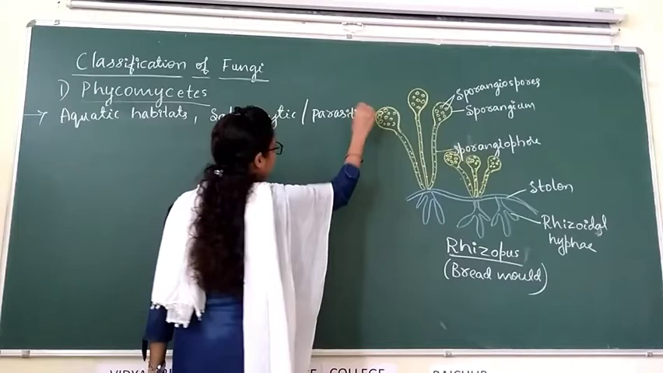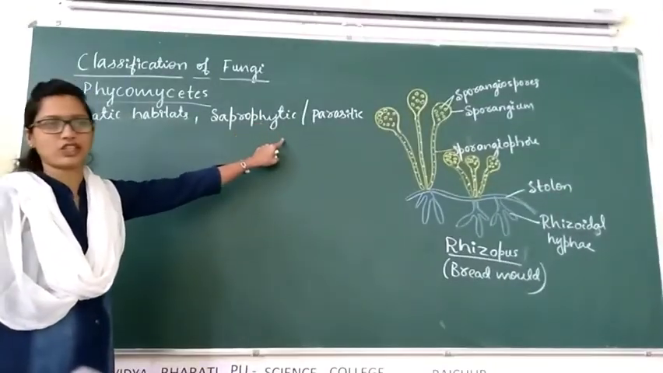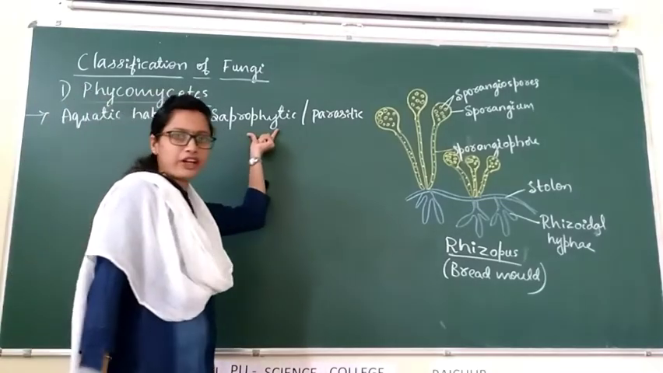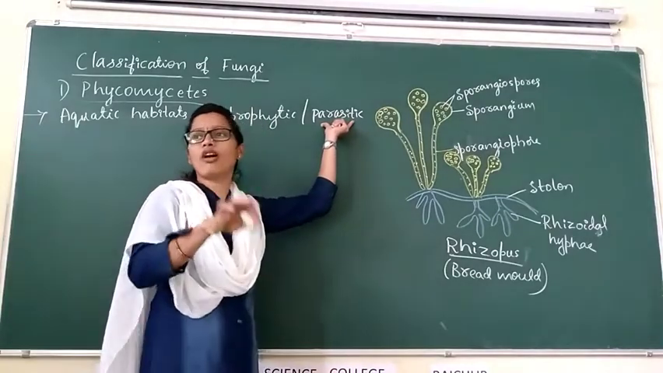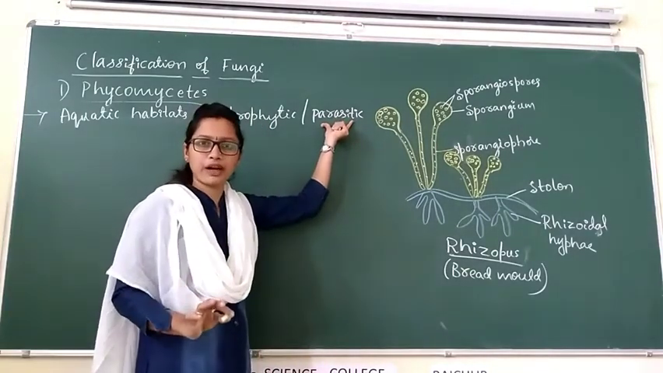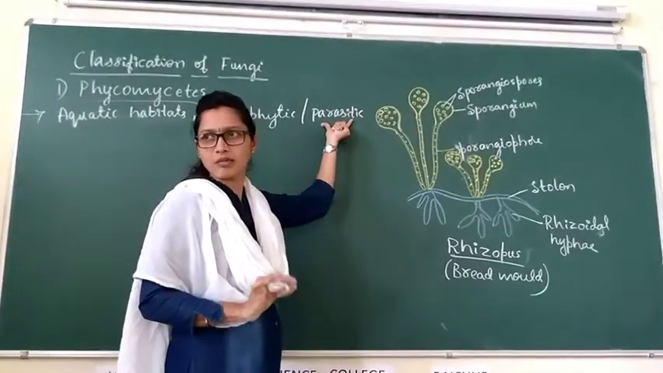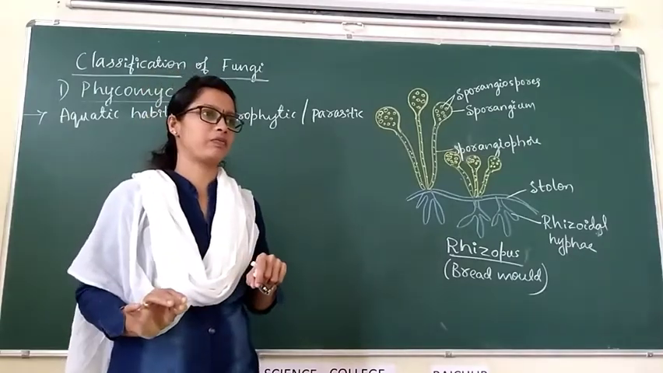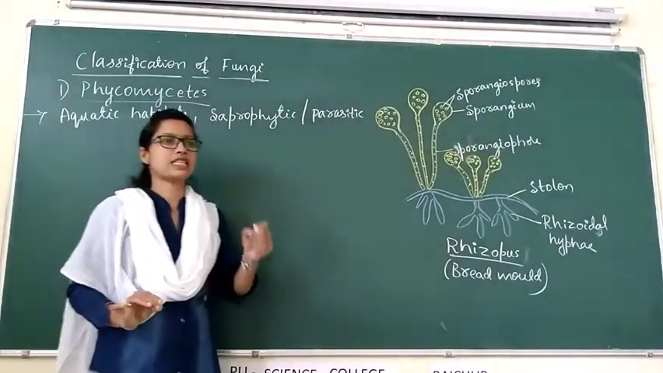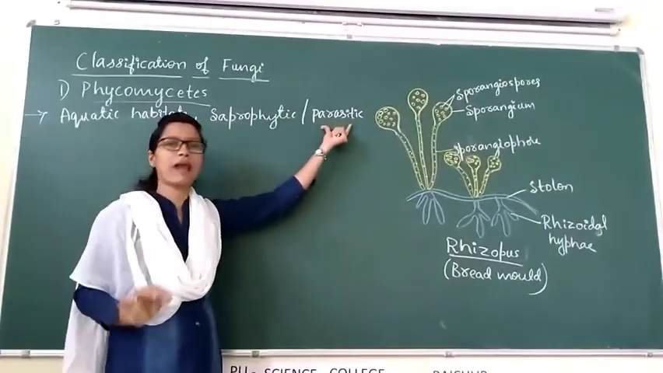Saprophytic means these are the fungi which are dependent on dead and decaying organic matter. Means they are dependent on decaying twigs, decaying leaves, rotten fruits, etc. Parasitic means they are dependent on another living organism, or they are present inside the body of living plants.